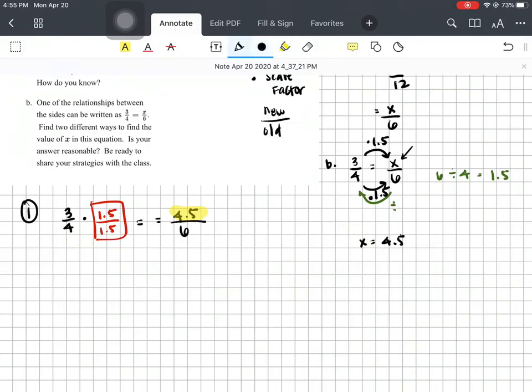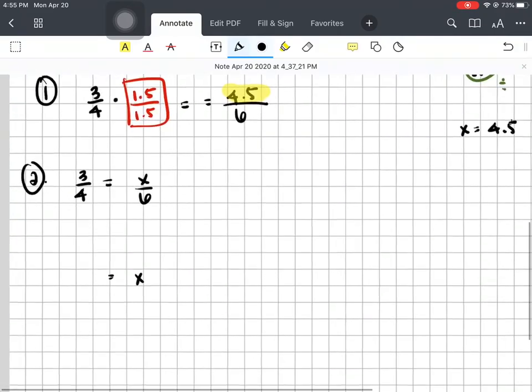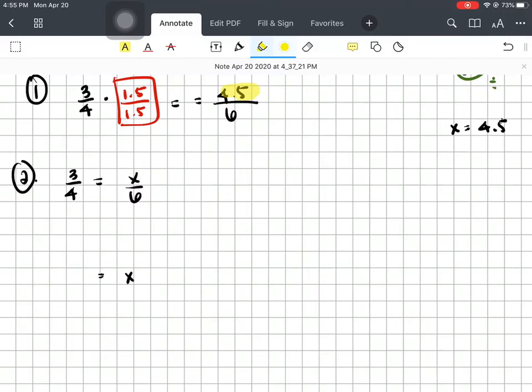Okay? Method number 2. Method number 2, when we look at this. So if I have 3/4, writing it again, equals x over 6, I'm going to eliminate the denominators. How do I do that? I can't just cross things out, right? I want to isolate x. So how do I do that? What is near the x? There's that divided by 6. So how do I get rid of divided by 6?